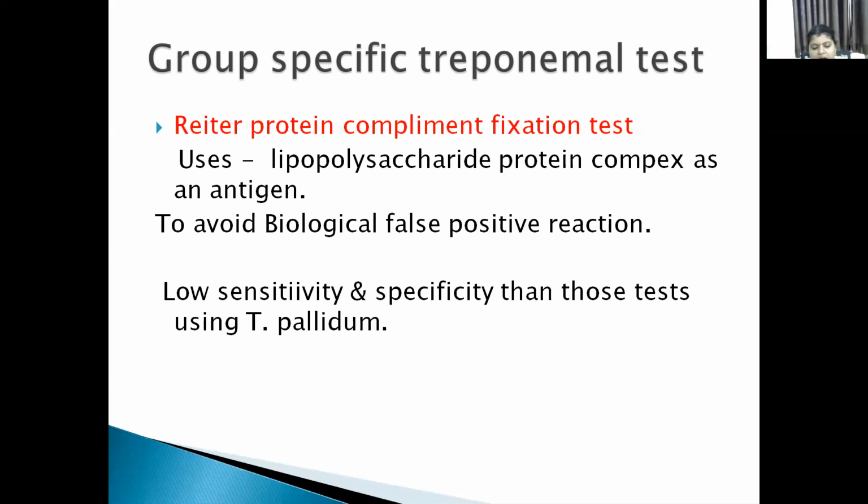Because of that, it is not used nowadays. It also has lower sensitivity and specificity than tests using the treponemal antigen. When compared to the STS, it is a little bit better, but when compared to the specific treponemal tests, it has lower sensitivity and specificity.